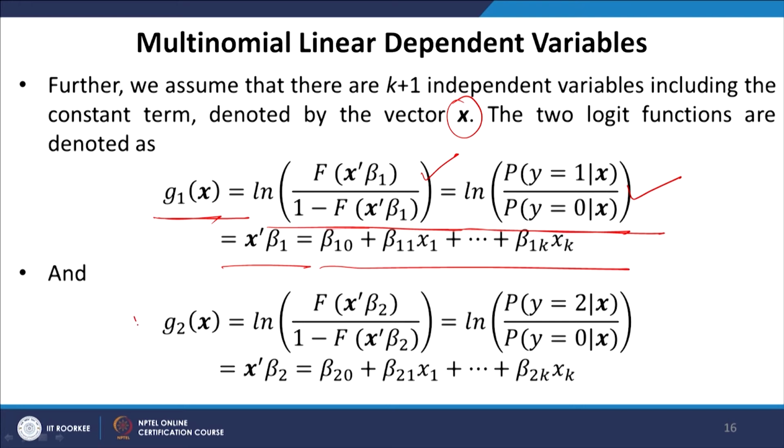Now, the second equation has g2(x), which is again a linear combination. You can see that β2 is a vector, β1 is also a vector, and here β10, β11, β1k are the parameters, while here the parameters are β20, β21, β2k. So, the parameter estimates are going to be different in the two different equations.